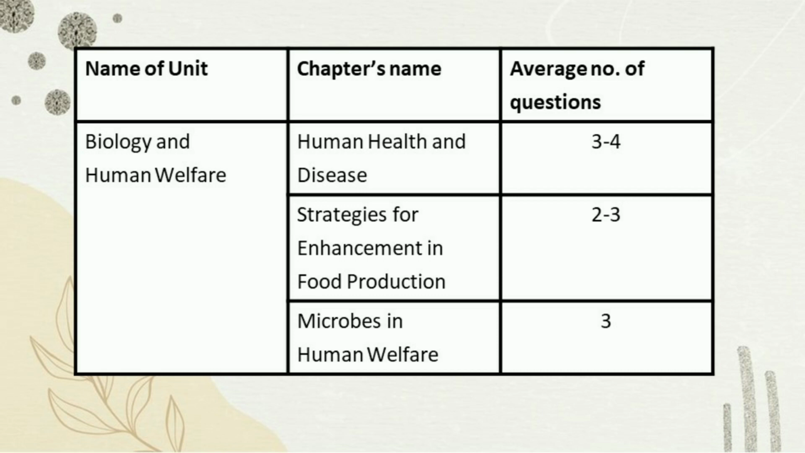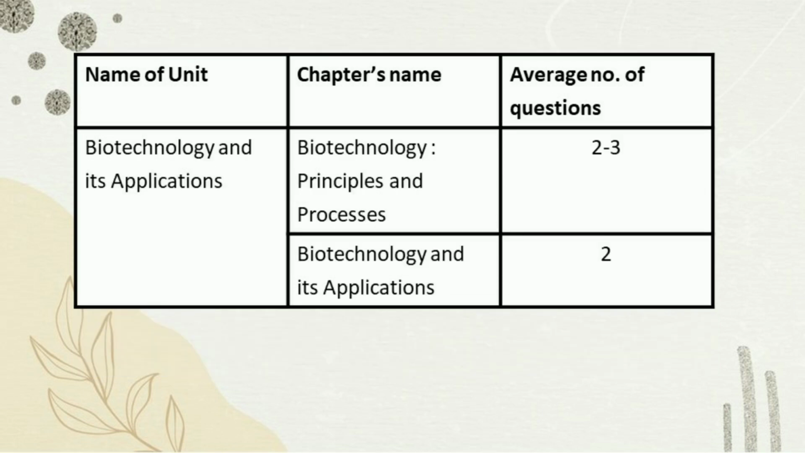Next chapter, we have strategies for enhancement and food production. We get 2 to 3 questions from this chapter. Next chapter, we have microbes and human welfare. We get around 3 questions from this chapter. Coming to the next unit, we have biotechnology and its applications. First chapter, principles and processes of biotechnology.